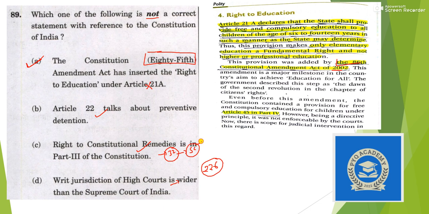So the Supreme Court can enforce the writs only when it is the case of fundamental rights, but the power of the High Court is more than the fundamental right. It can enforce also for other legal rights. That's why the writ jurisdiction of the High Court is wider than the Supreme Court. So this is also correct. So our answer is option A.